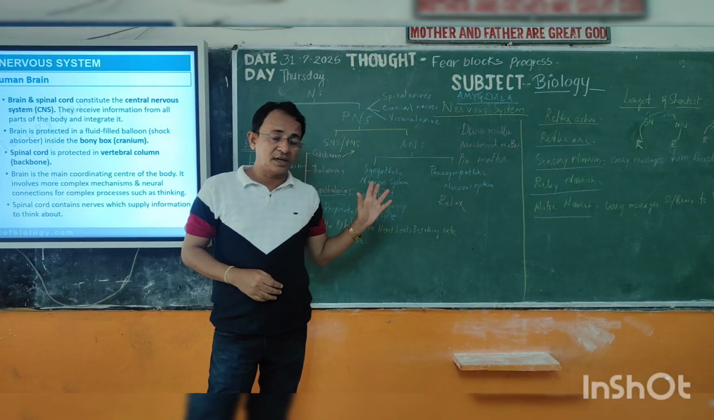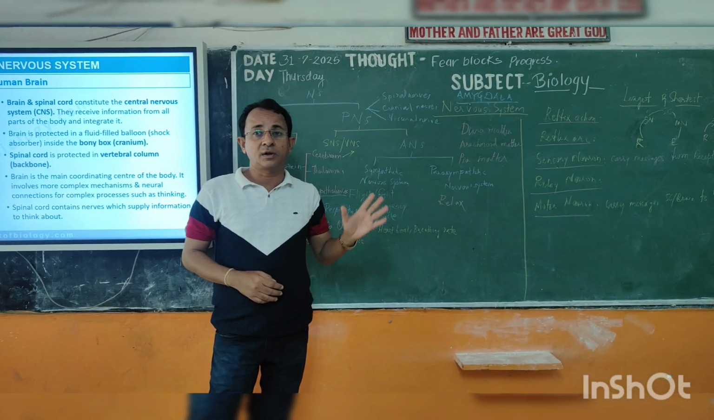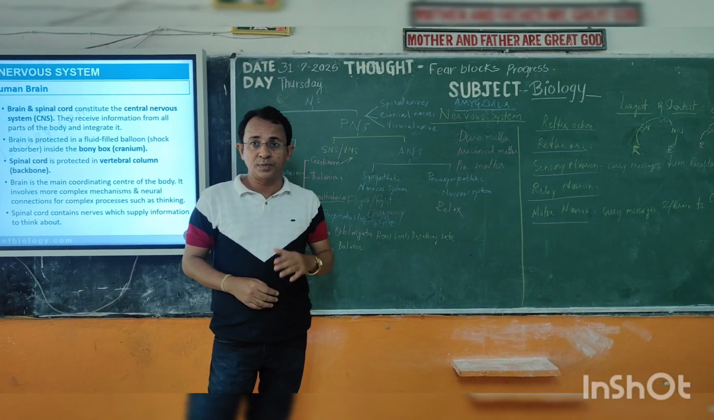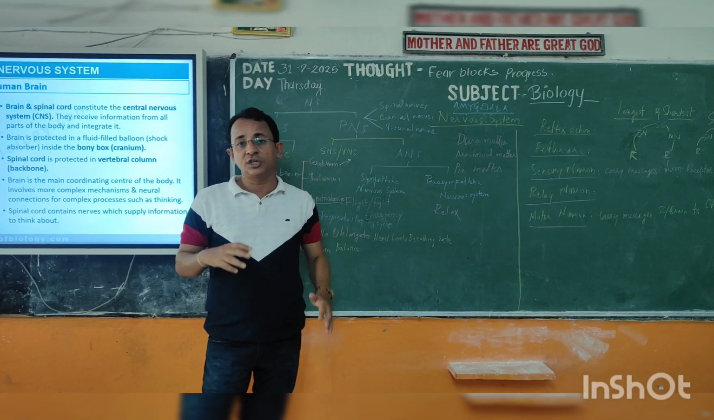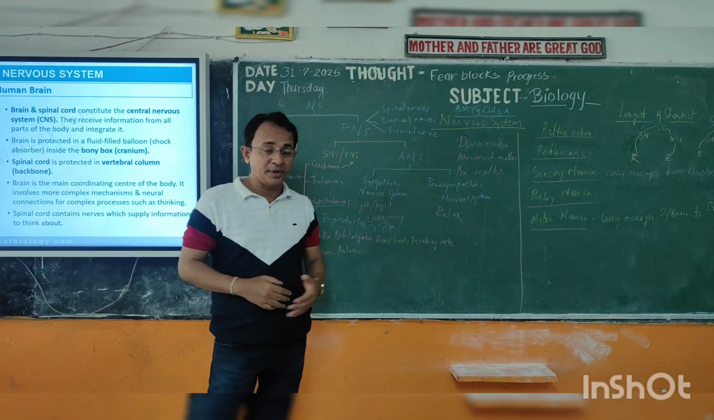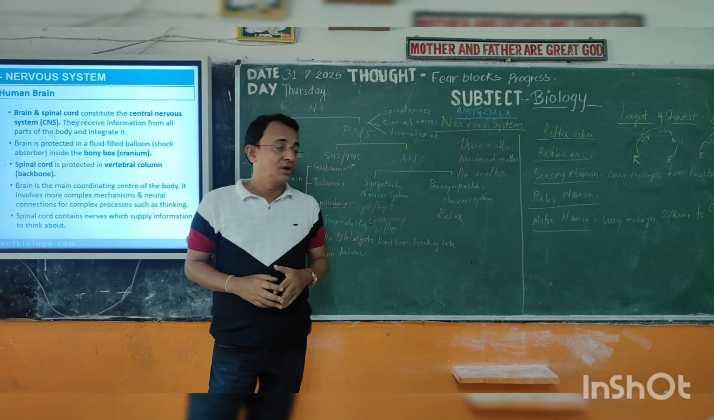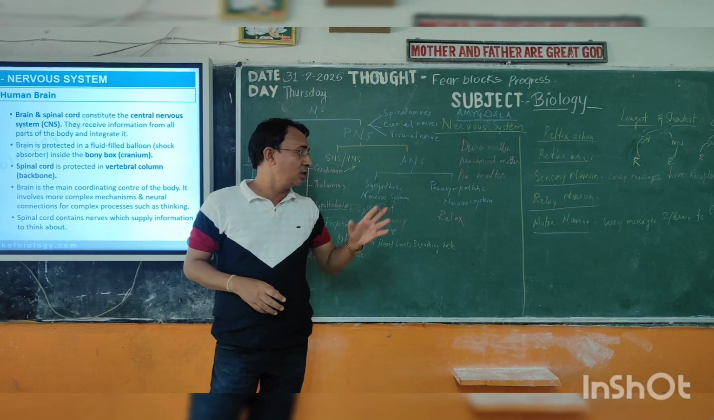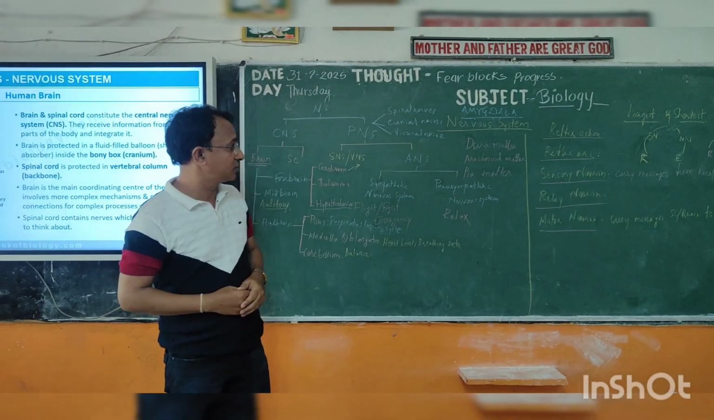What is the role of the sympathetic nervous system? The sympathetic nervous system works during fight or flight responses, particularly during an emergency situation. And the parasympathetic nervous system works during the rest condition, or when you are in a relaxed mood.